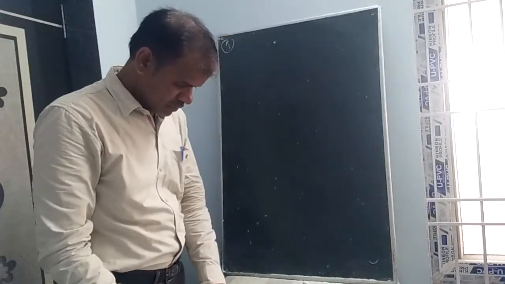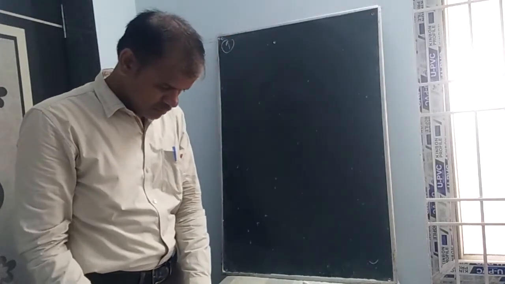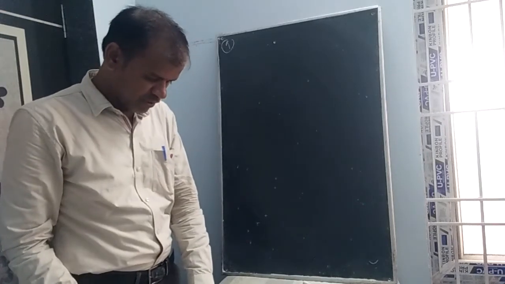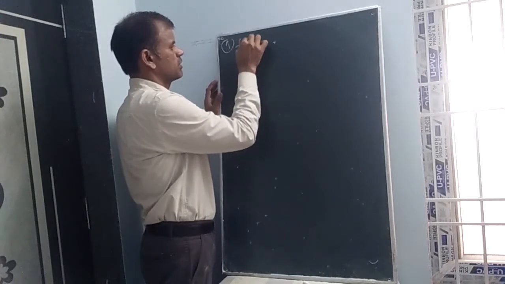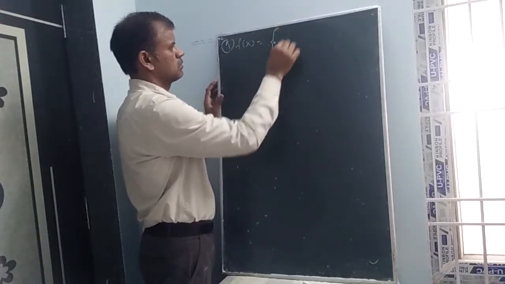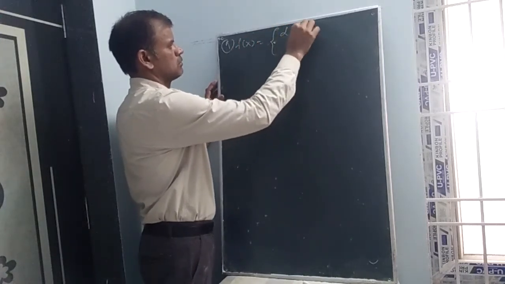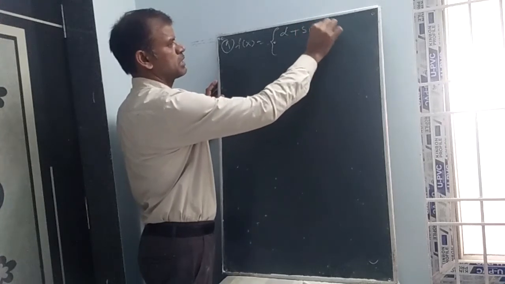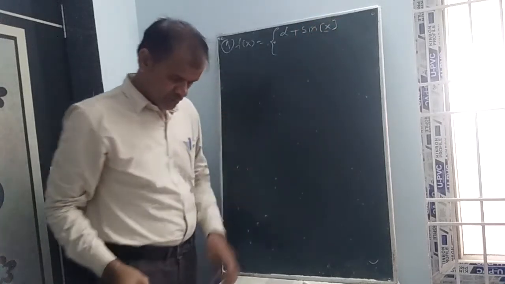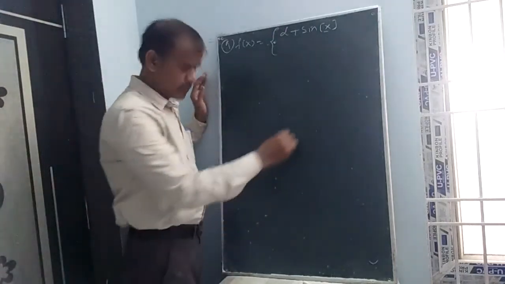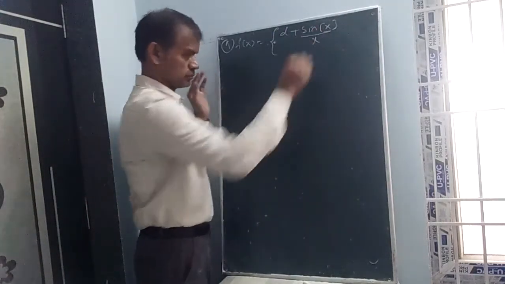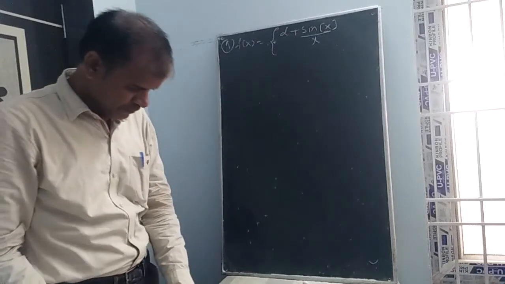Ninth question. Let f: R to R be defined by f(x) = alpha + [sin x]/x. f(x) is equal to alpha + [sin x]/x.